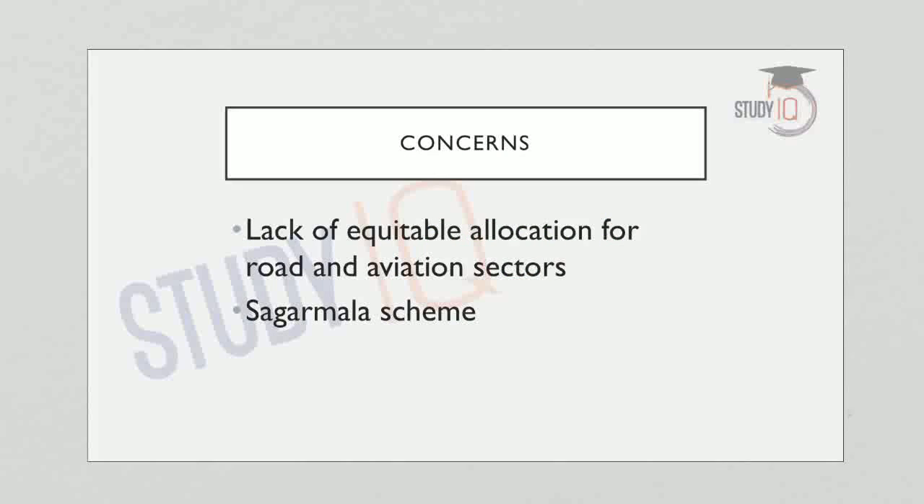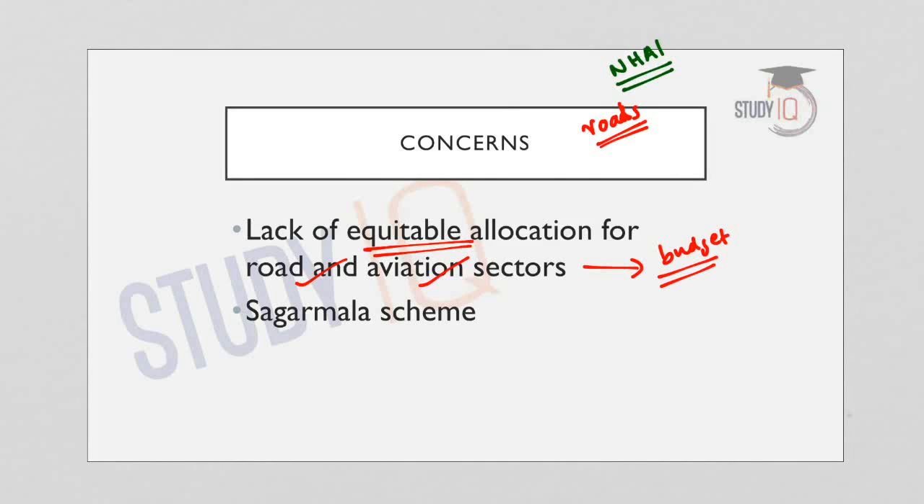Now, moving on to the concerns. The first one: we have seen that Indian Railways has received the highest ever capital expenditure of rupees 1.58 lakh crores. But we will see that an equitable allocation for the road and aviation sectors was not made in the interim budget. If we consider the road infrastructure, we will see that the government has reduced its budgetary support to the NHAI, that is the National Highways Authority of India, by over 631 crore. So allocations to the NHAI or for road development have come down.